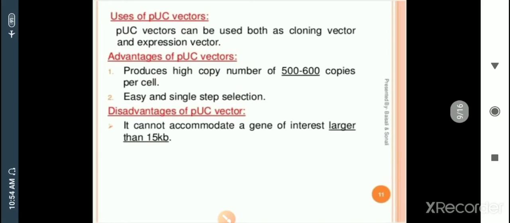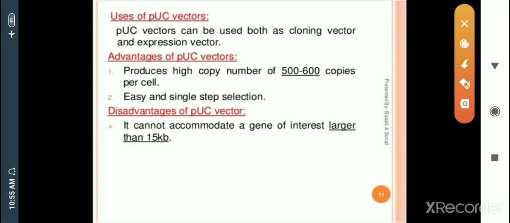What are the uses of the pUC vector? pUC vectors can be used both as cloning vectors and expression vectors. Before discussing this point, I am going to tell you one thing: vectors are basically of two types. One is the cloning vector, another is the expression vector.